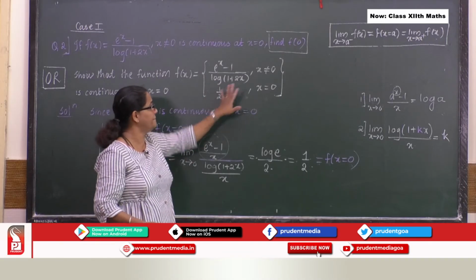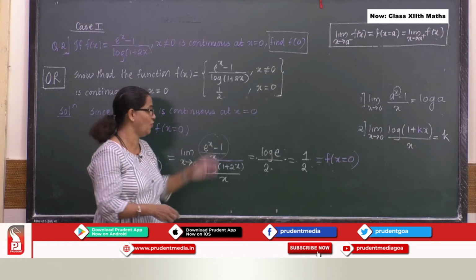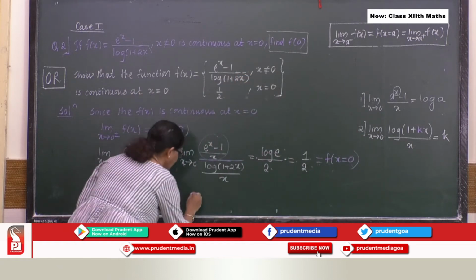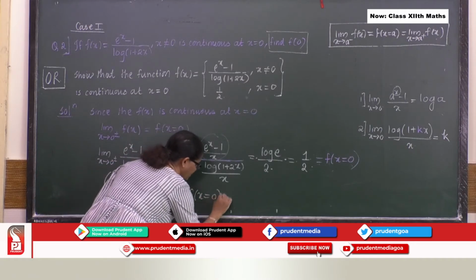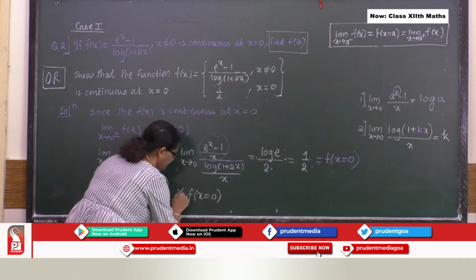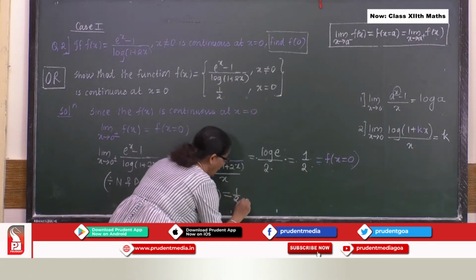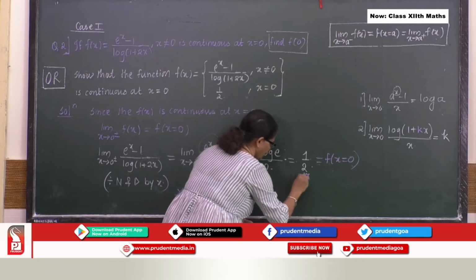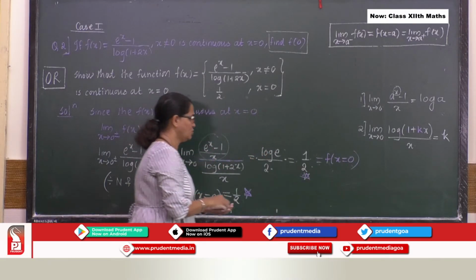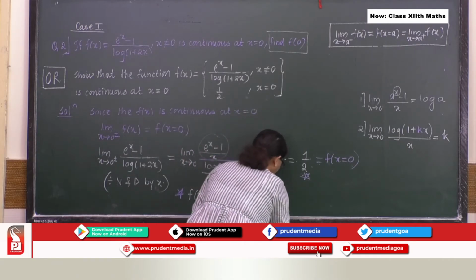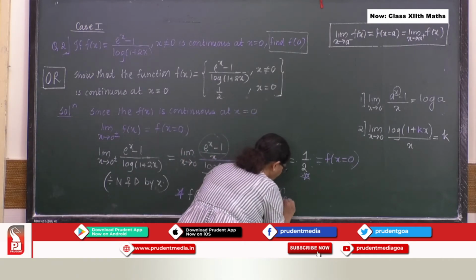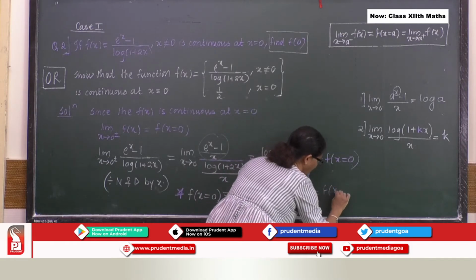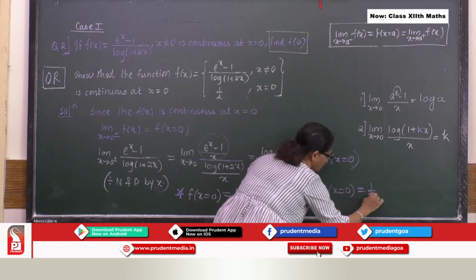It is same, but now since it is given in this form, I need to prove this is equal to this. So I say f of x at x equal to 0 is equal to half. So I am saying this is my first condition, this is my second condition. So I say over here, limit x tends to 0 plus or minus of f of x equals f of x at x equal to 0, which is equal to half.